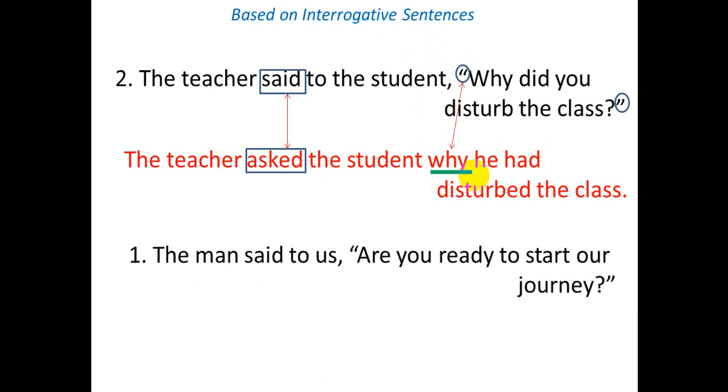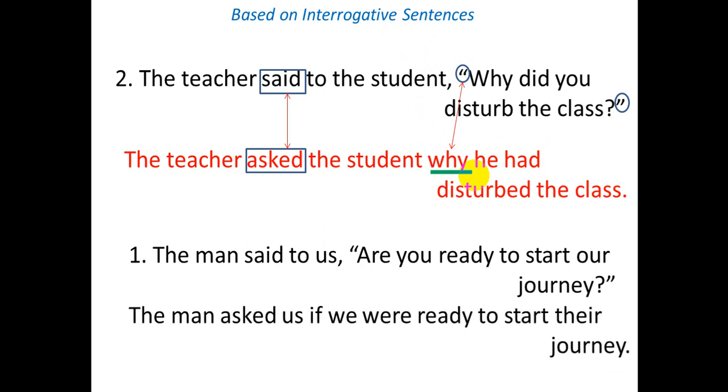Next example, look at the reported speech. The reported speech is not like the previous one because the reported speech has started with the helping verb are. So the same thing happens with the reporting verb replaced by asked, and the inverted comma is replaced by the conjunction if, because the reported speech starts with a helping verb like are.